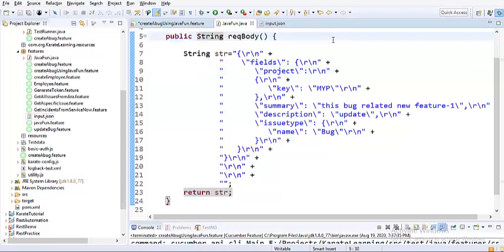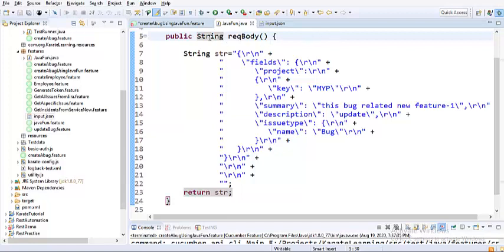There are two kinds of methods: you have a static method and you have a non-static method. If it is a static method, the understanding is that it is stored in the class memory, and you need not create an object to call it. Since it is stored in the class area, you can directly call it with the help of class name dot method name. On the other hand, if you want to call a non-static method, how do you call it? You have to create an object, and then call that method.